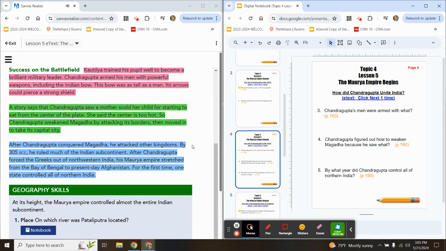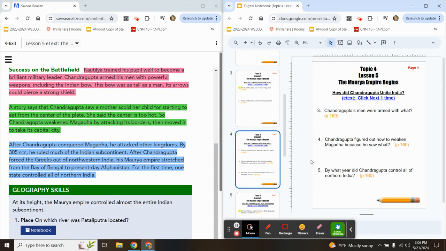A story says that Chandragupta saw a mother scold her child for starting to eat from the center of the plate. She said the center is too hot. So Chandragupta weakened Magadha by attacking its borders, then moved in to take its capital city. Chandragupta figured out how to weaken Magadha because he saw what? This green paragraph.